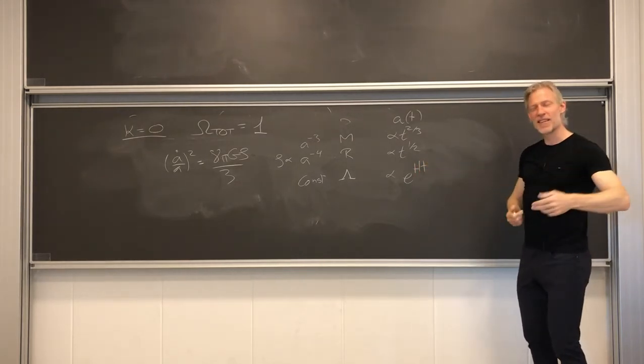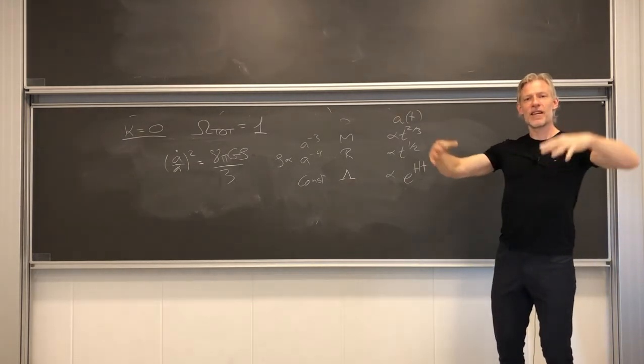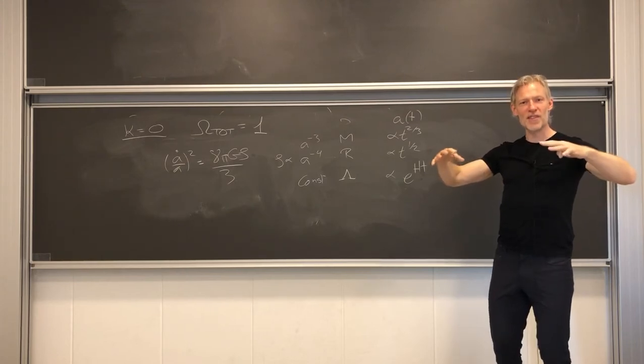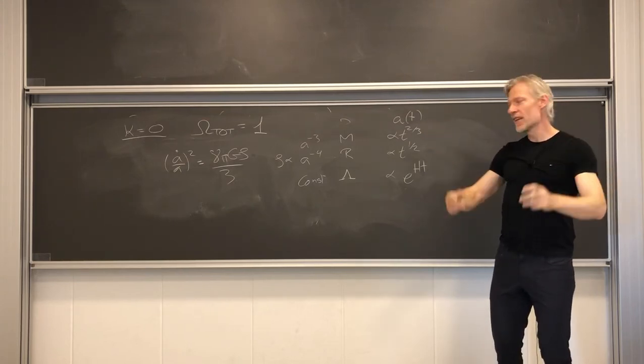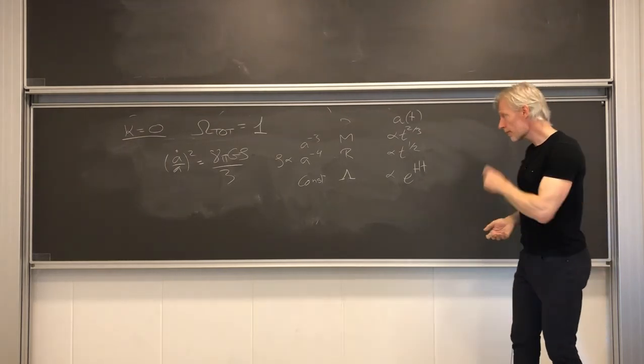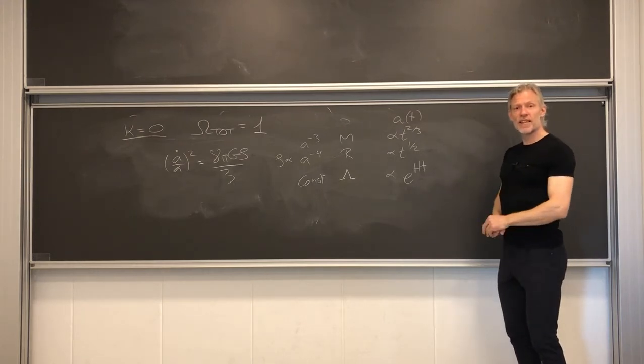I mean, normally in a thermodynamic system with positive pressure, if you expand it, then it cools off and pressure drops, and then you reach an equilibrium. Here is the runaway solution because you flip the sign of the pressure term. So it's completely different. Okay, but that's basically all there is to it.